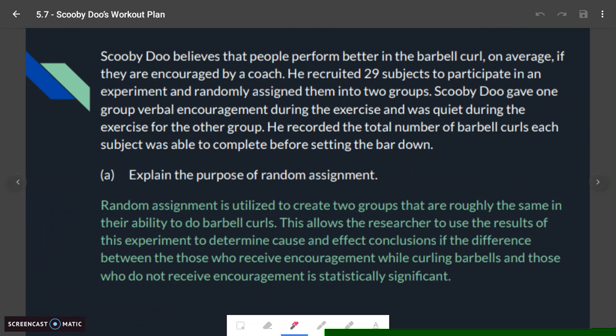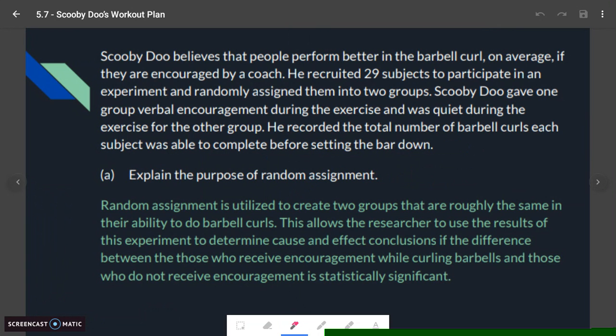Everybody's participating in completing barbell curls, but we're trying to figure out if they'll do better with encouragement. So that being said, the random assignment is what makes this okay. Since it's random, we can utilize the results we get to determine cause and effect.